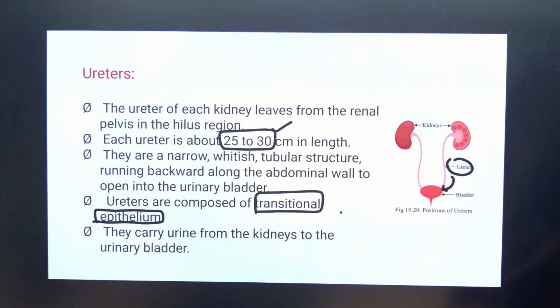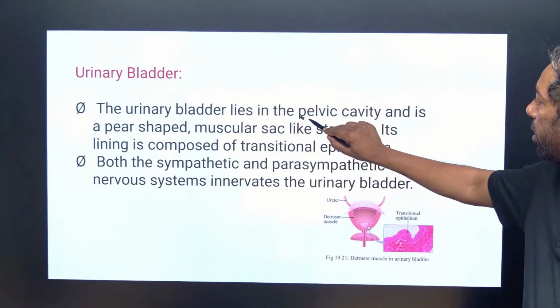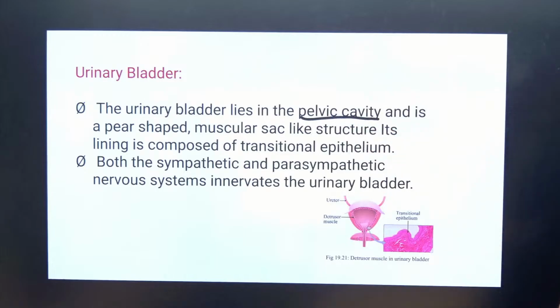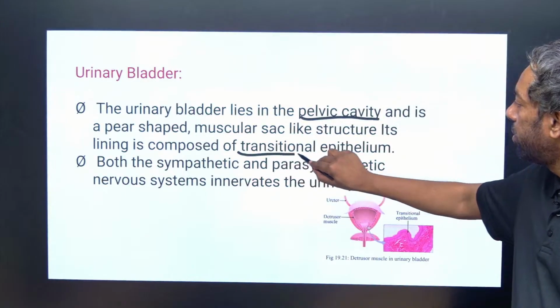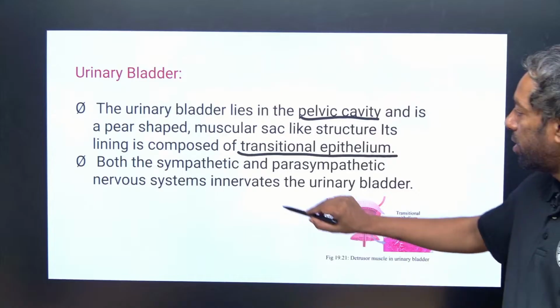Next, the urinary bladder. The urinary bladder lies in the pelvic cavity. It is a pear-shaped, muscular, sac-like structure lined with transitional epithelium tissue. Both sympathetic and parasympathetic nervous systems innervate the urinary bladder.